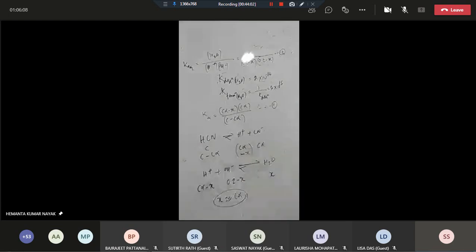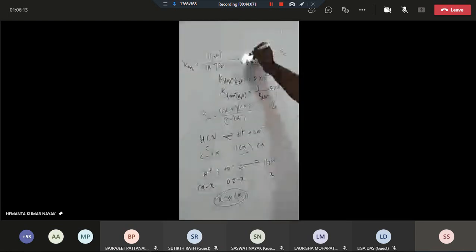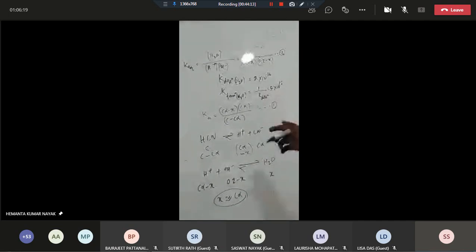Now, here we can take the assumption that this X is nearly equal to C alpha. But tell me, in this case, how many variables?